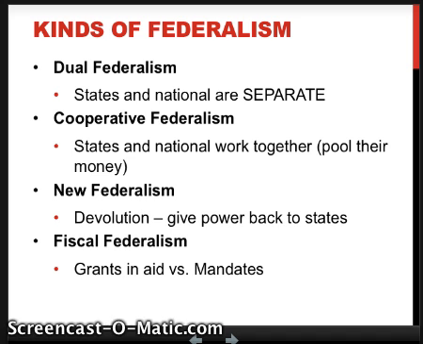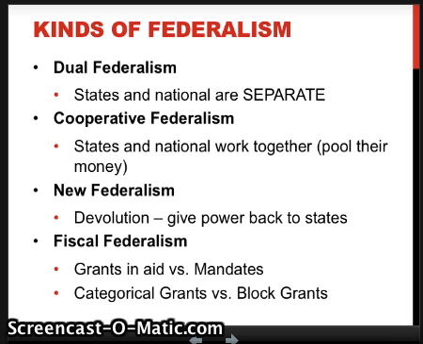It's not a choice. Everything else is a choice. Grants and aid are ways of giving money to states to try to get them to do what you want. The old way of doing things with cooperative federalism is a categorical grant. Now, a categorical grant is money that comes with a lot of strings.